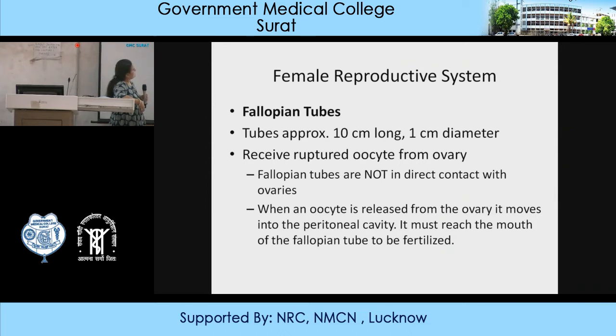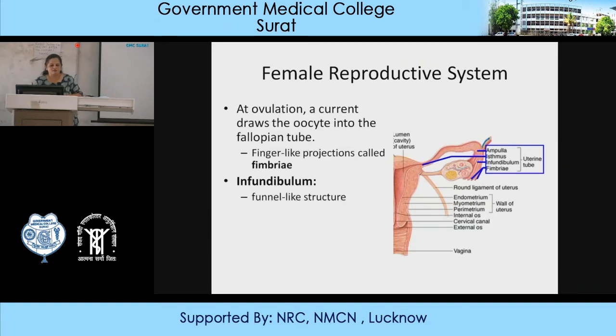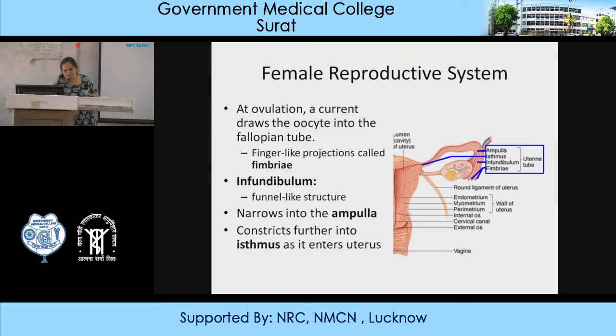It must reach the mouth of the fallopian tube to be fertilized. So this is important. A current draws the oocyte into the fallopian tubes towards the fimbria. Fimbria move about so that the ovum can be captured. Then there is the infundibulum, a funnel-like structure. You can see the next part. And lastly is the ampulla, where the fertilization takes place.